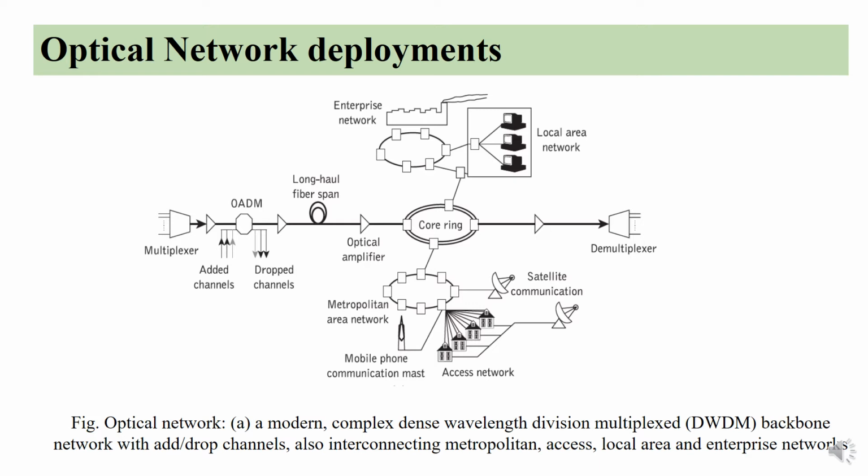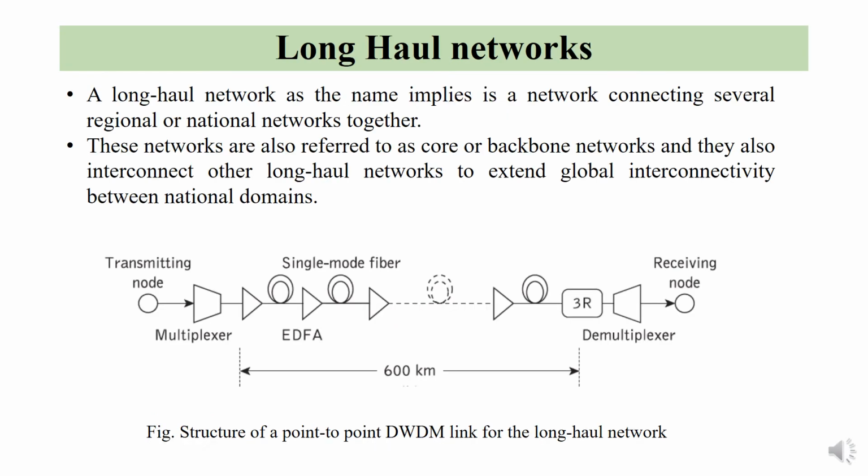The core ring is connected to the local area network, access network and MAN, together with the enterprises and LAN network. The present and future deployments of optical networks can be explained in the further slides.